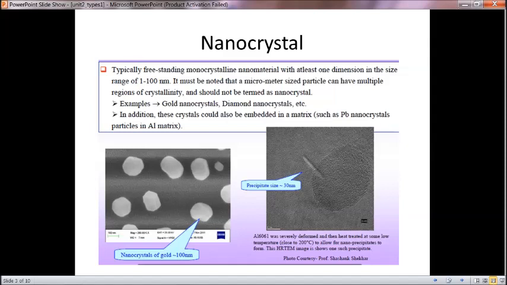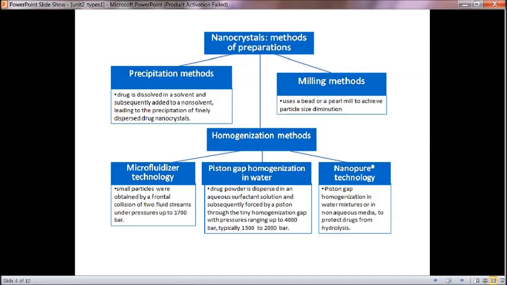So nanocrystals are crystals having less than 100 nanometer dimension. There are many methods of preparation for nanocrystals, and the main three methods are the precipitation method, homogenization method, and milling method.